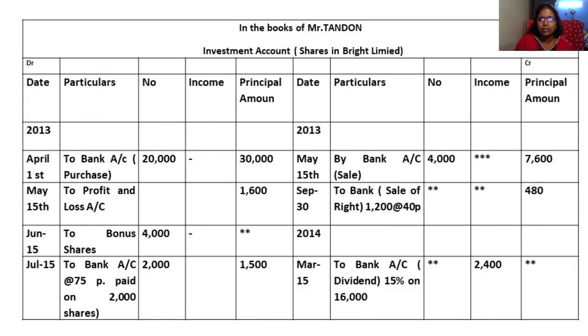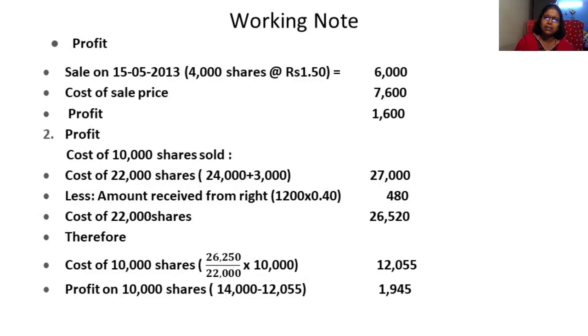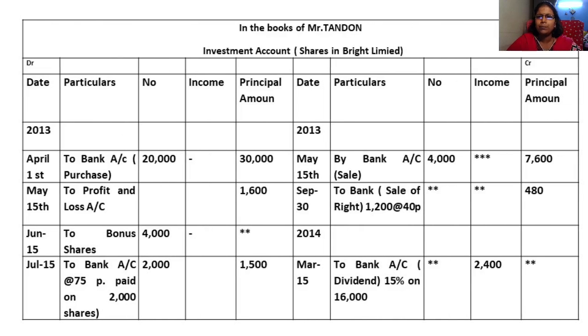By bank account, sales, how many shares? 4,000. What is the principal amount? 7,600. So the profit on this investment should be recorded on the debit side. That is why on the debit side it is written as to profit and loss account 1,600. Understood? How did you get 1,600? The nominal value of the shares is 6,000, and the actual sale is 7,600. You get 1,600. Okay, that is the profit.